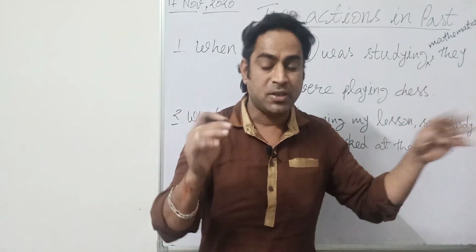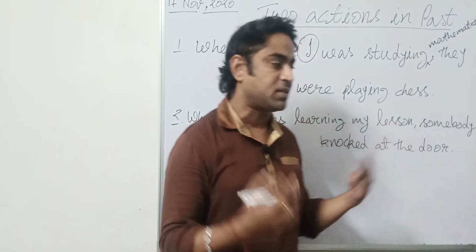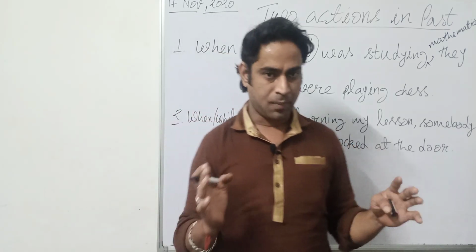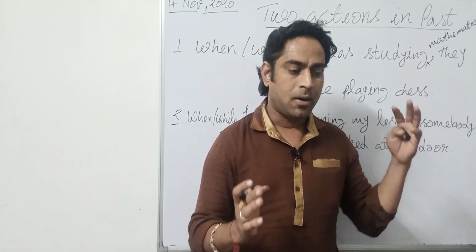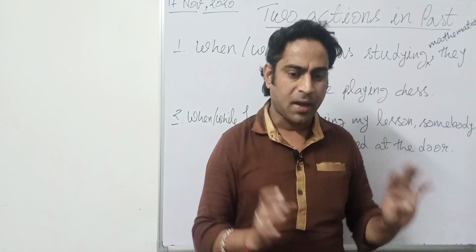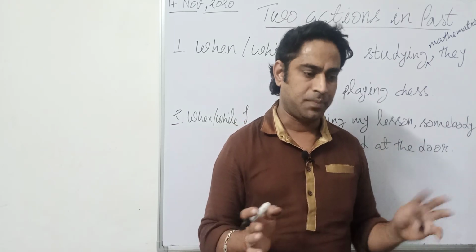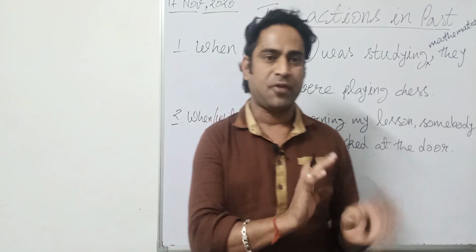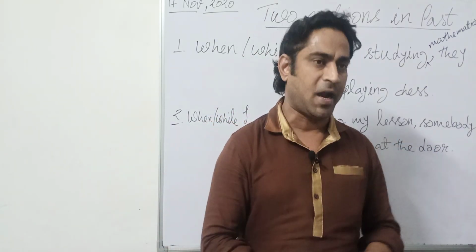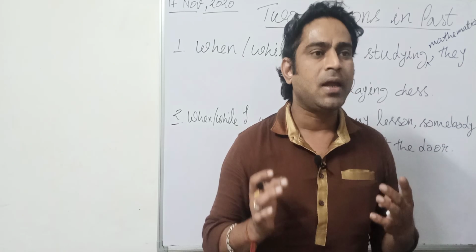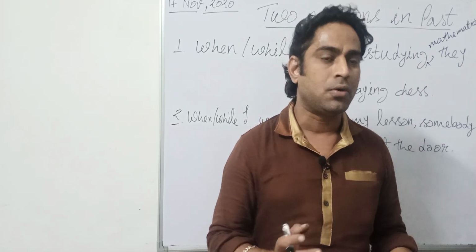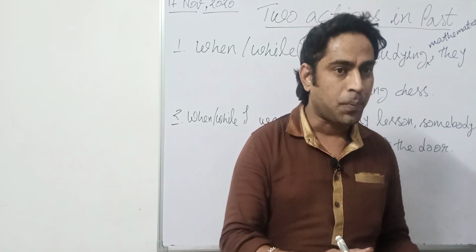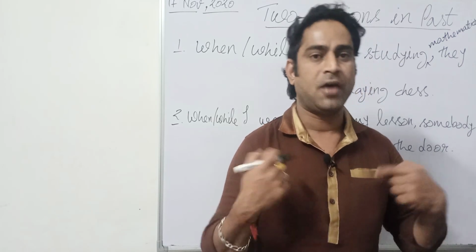When I was learning means, suppose I started learning at 5 p.m., right? And I was continuously doing that. I did not stop that till 6, right? And at 5:45 somebody knocked at the door. So the action of knocking at the door took place while I was studying.